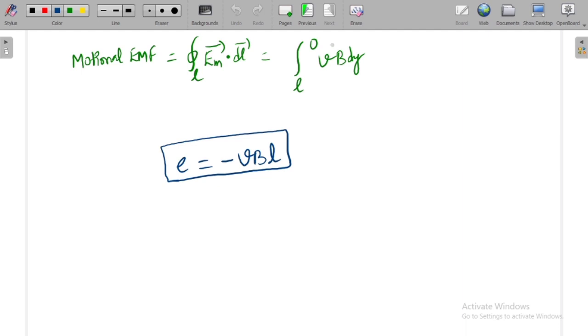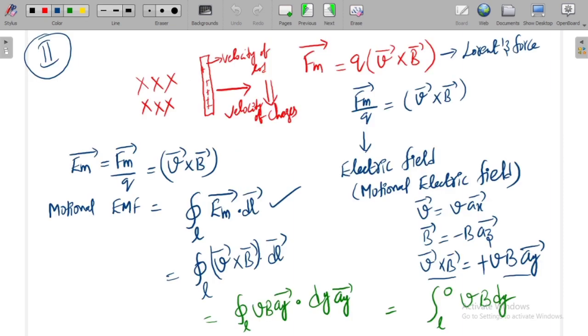Direction of current is based upon V bar cross B bar. The simple technique to find the direction is to curl your fingers from V bar to B bar. What is the V bar vector?